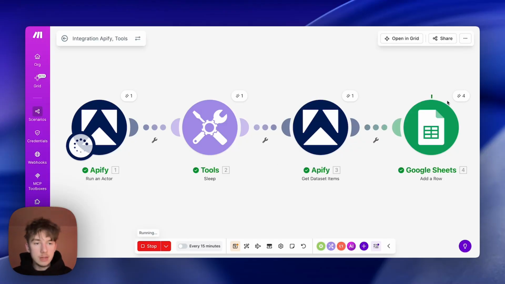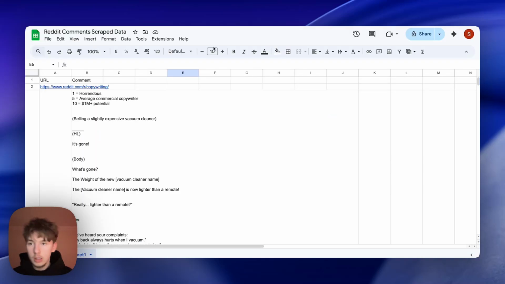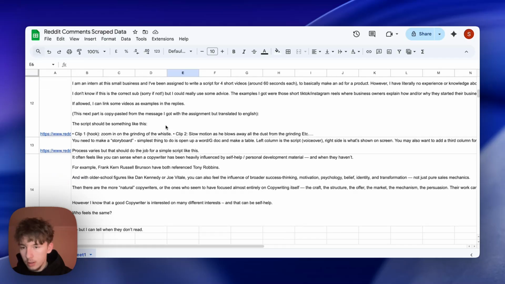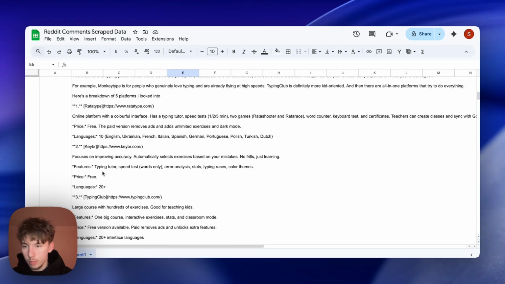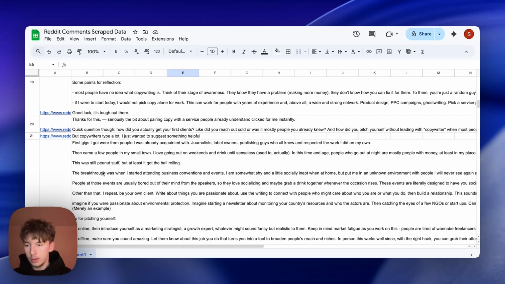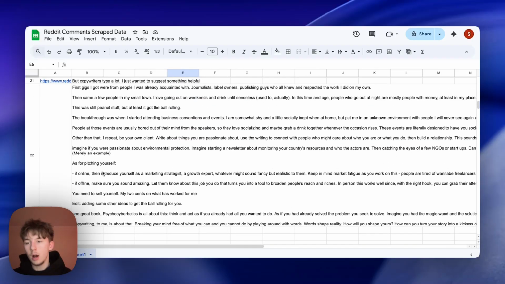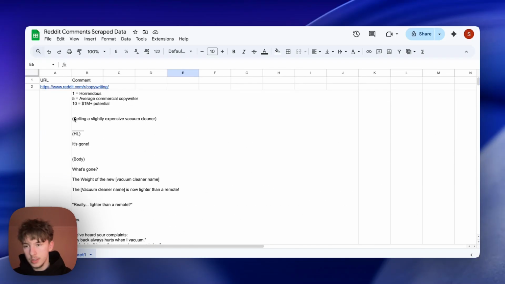But yeah, you can see them all adding in, the URL, all the comments here, amazing, ready to go. We'll head down into row 22, because one of them is the post. Yeah, so you can see, you have all the comments ready to go. You can use them however you like. Learn about copywriting. Really great way to use this, and a really easy way to set it up as well. You can see that took just under 10 minutes.